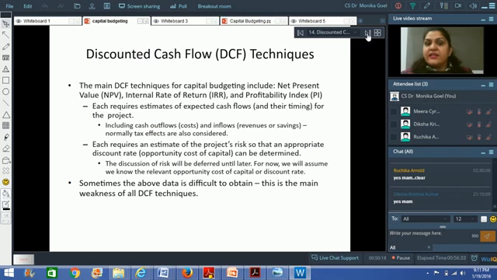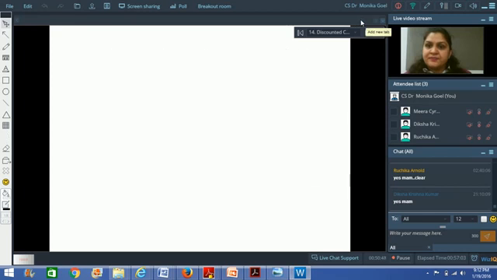So first of all, you have to make an estimate of the expected cash flows, and not only the estimate of the cash flows, but also their timing. So in year 1, what is going to be the cash flow? In year 2, what is going to be the cash flow? In year 3, what is going to be the cash flow? Right? And you also will look at the cash outflows, because there might be certain cash outflows involved in these years or in year 0. So you will look at the cash outflows and cash inflows. You will only talk about the cash outflows and inflows.